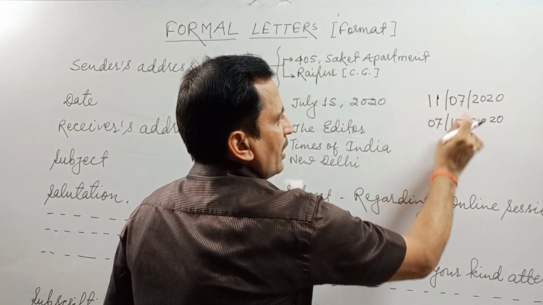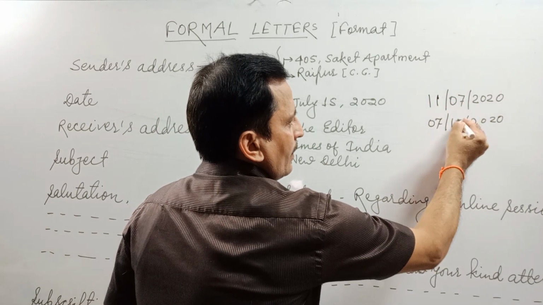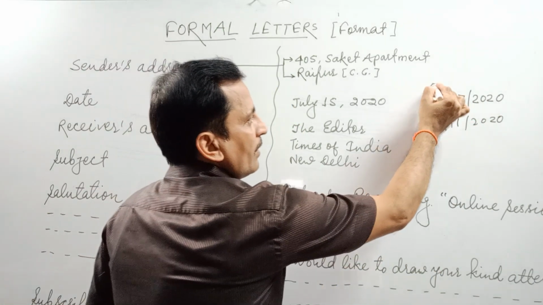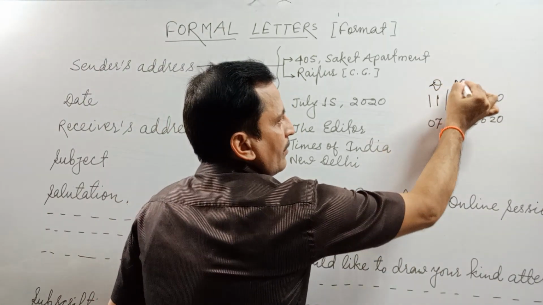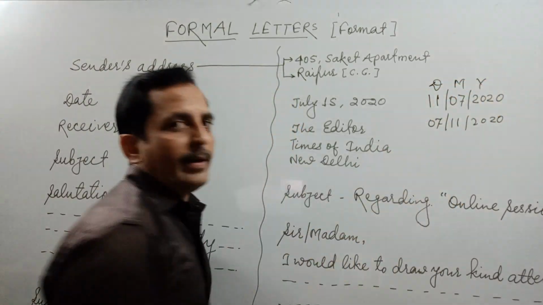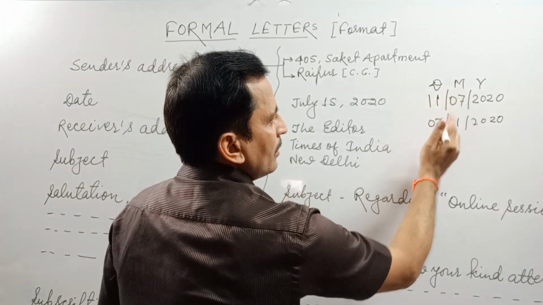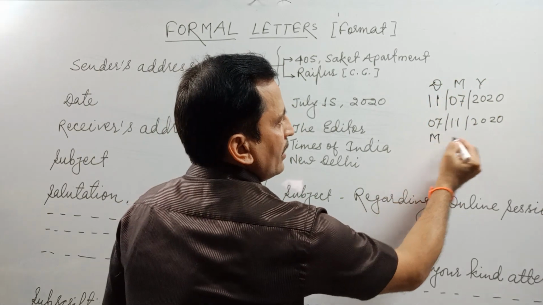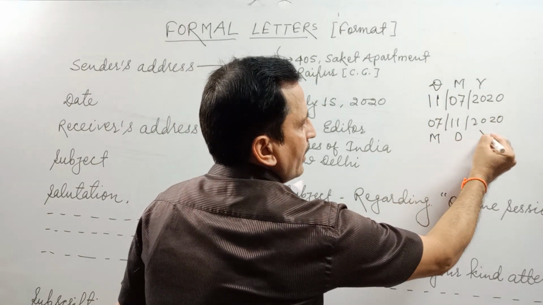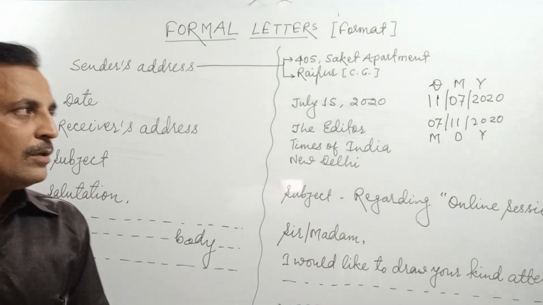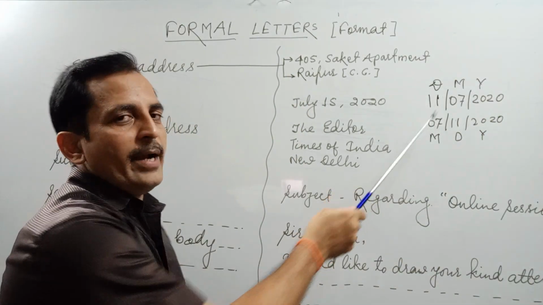Suppose 11th July, and you are writing in this format. This particular format is called the date, month and year format, and this one is called the month, date and year format. So these are two formats.